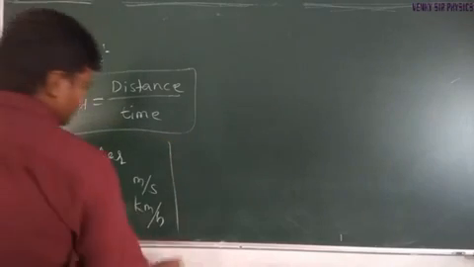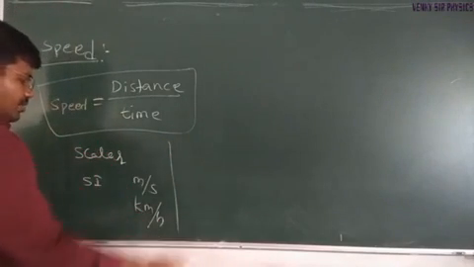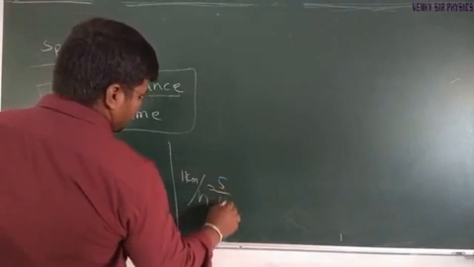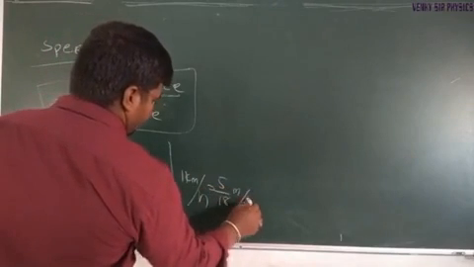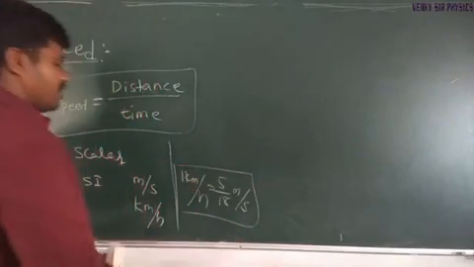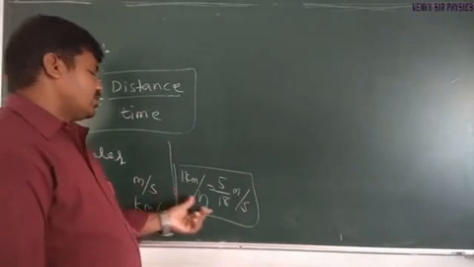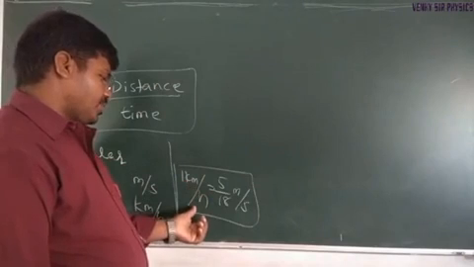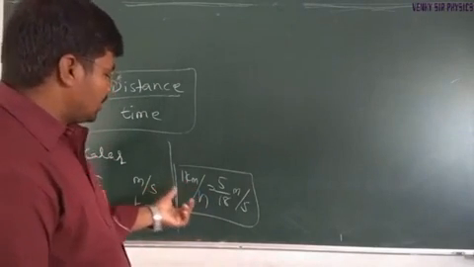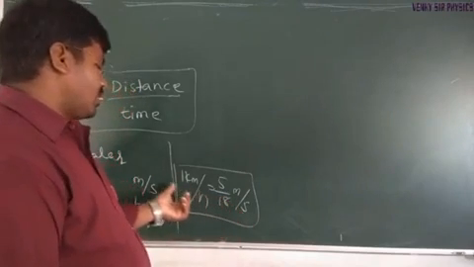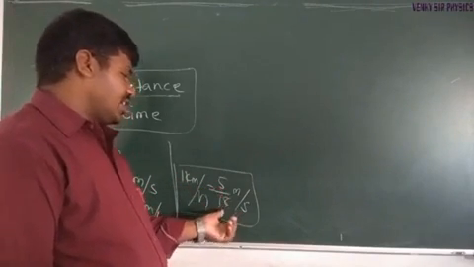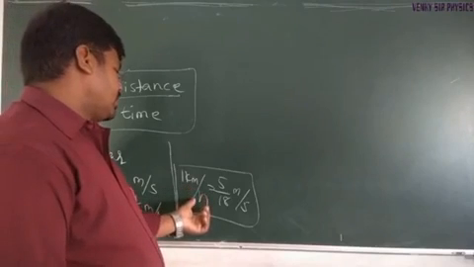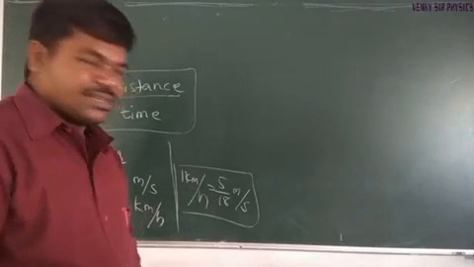So there is a relation between kilometer per hour and meter per second. 1 kilometer per hour is equal to 5/18 meter per second. This is the conversion from multiple unit to SI system. We regularly use speed in kilometer per hour. If we want to change kilometer per hour into meter per second, we simply multiply by 5/18 to get meter per second. So 1 kilometer per hour is equal to 5/18 meters per second.